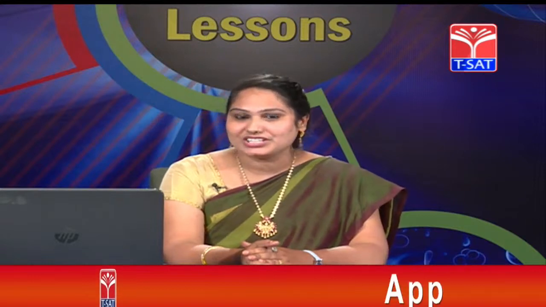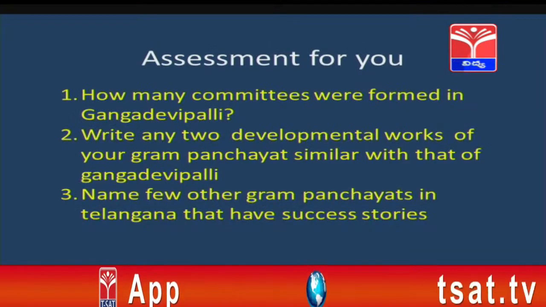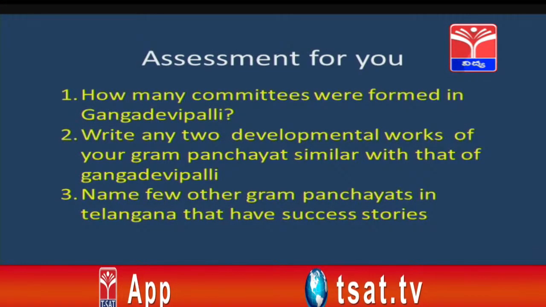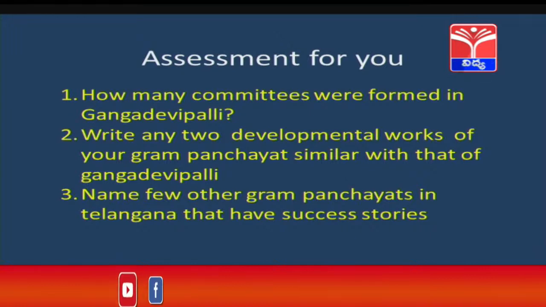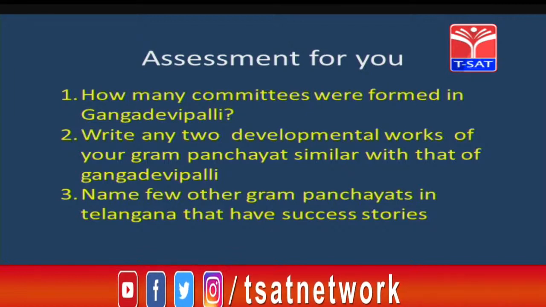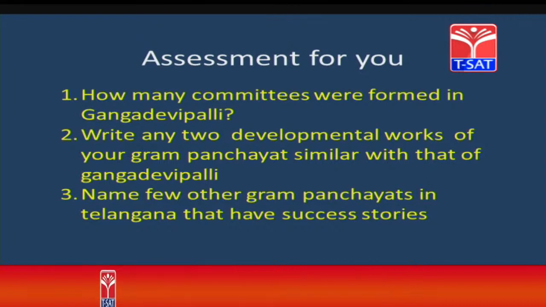Answer the following questions. How many committees were formed in Gangadevi Pali? Write any two developmental works of your gram panchayat similar to those of Gangadevi Pali. Name a few other grama panchayats in Telangana that have success stories.